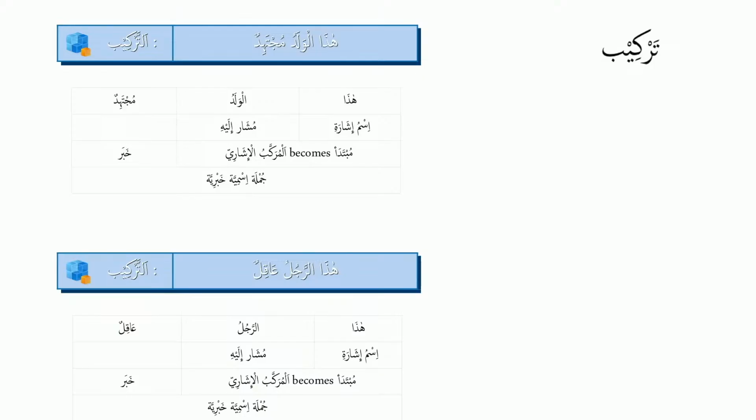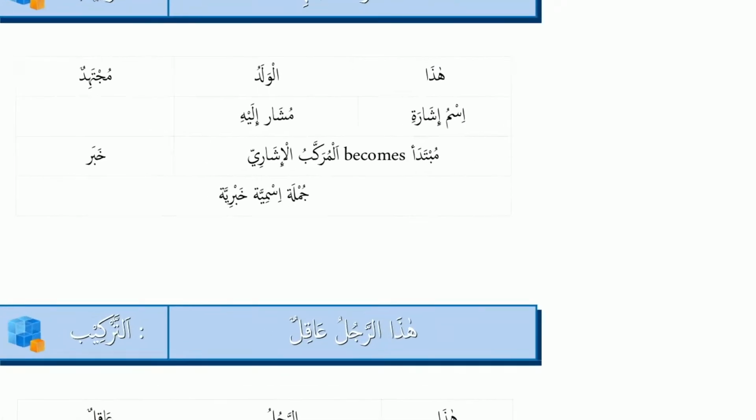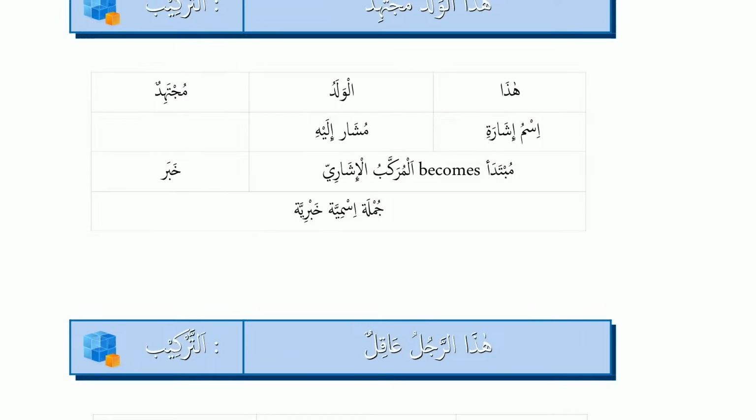Hadha al-waladu mujtahidun. Do some tarkib. So hadha al-walad will become mubtada. Hadha will be ism ishara, and al-walad will be mushar ilayh. Ishara and mushar ilayh become mubtada. And mujtahid will be khabar. Jumla ismiyya khabariyya.